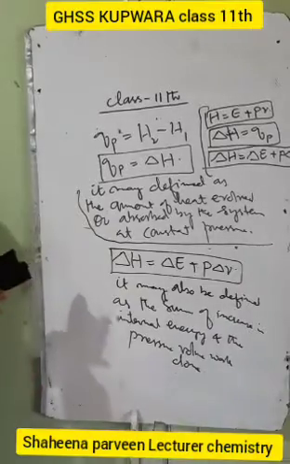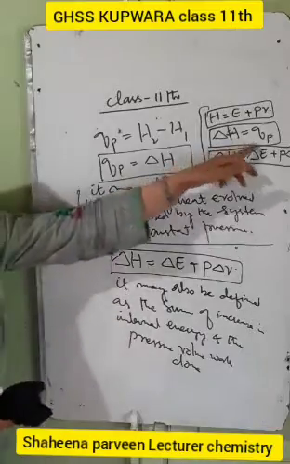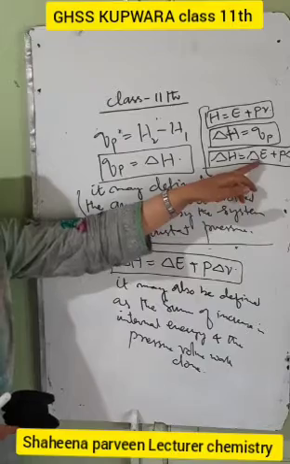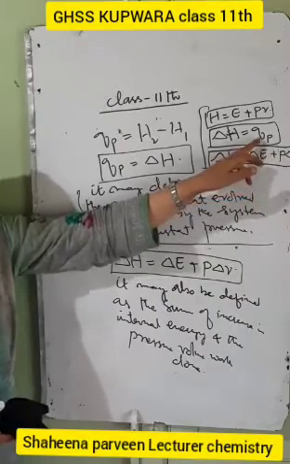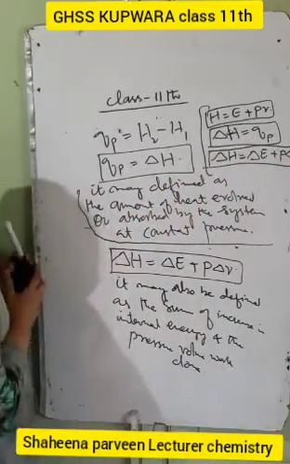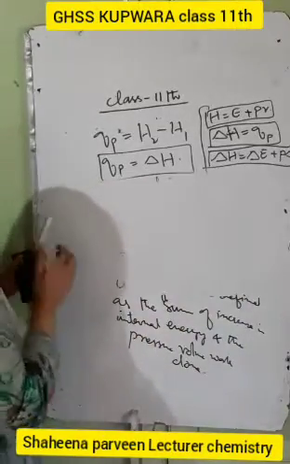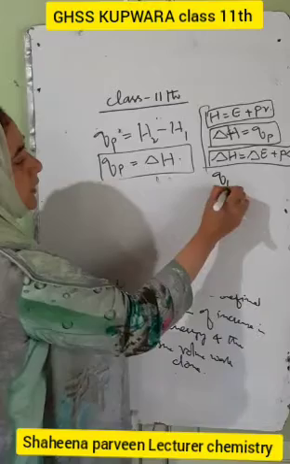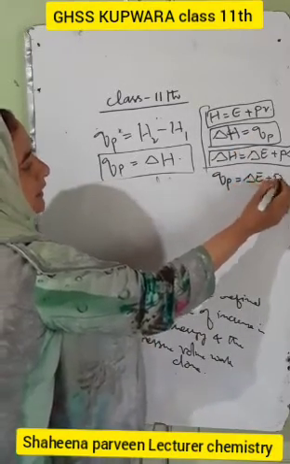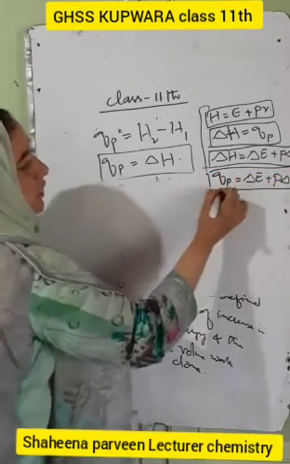So we have two expressions: del H is equal to QP, or del H is equal to del E plus P del V. Or we can write QP in place of del H, so QP is equal to del E plus P del V. These are the expressions for the change in enthalpy.